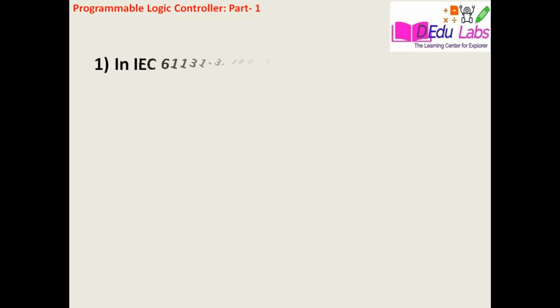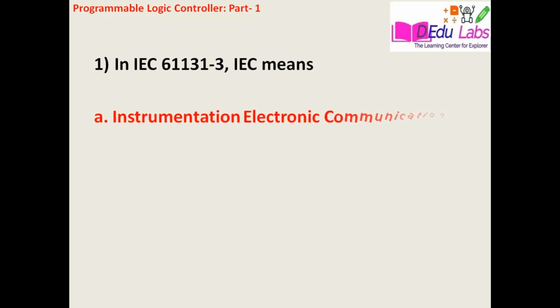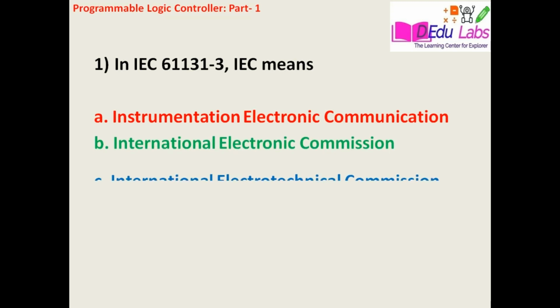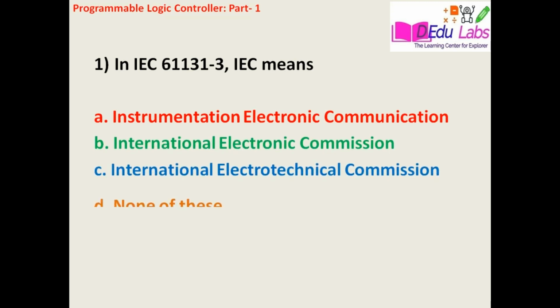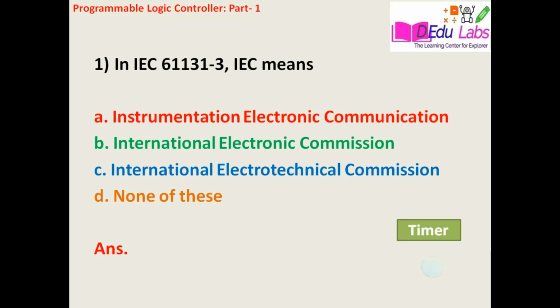Now question number 1. IEC 61131-3. IEC means what? Option A, instrumentation, electronic communication. B, International Electronic Commission. C, International Electrotechnical Commission.